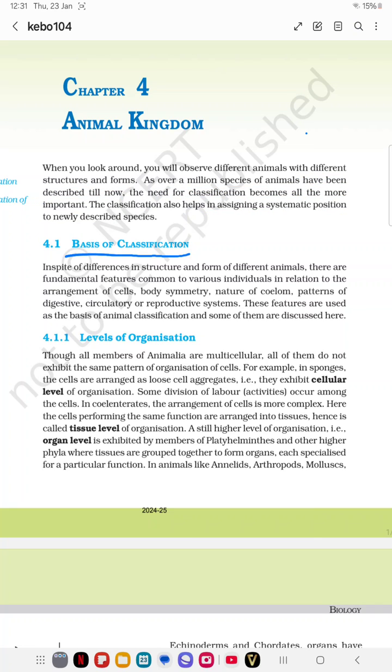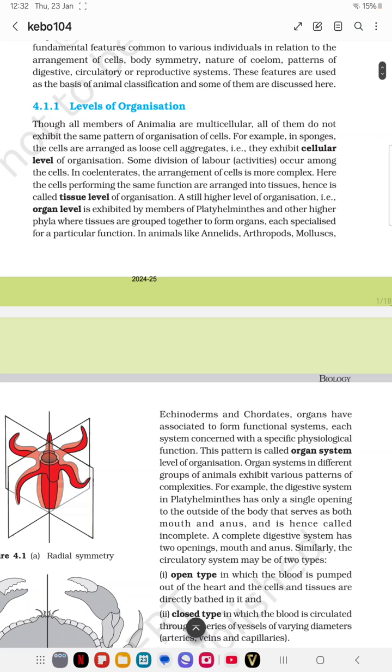Basis of the classification. In spite of different structures and forms, different animals have fundamental features common to various individuals in relation to the arrangement of cells, body symmetry, nature of coelom, and pattern of digestive, circulatory and reproductive systems. So in spite of differences in structure, there are very common features with regard to cells, symmetry, nature of coelom, and the pattern of the digestive, circulatory and reproductive systems. Based on all these, classification can be done.